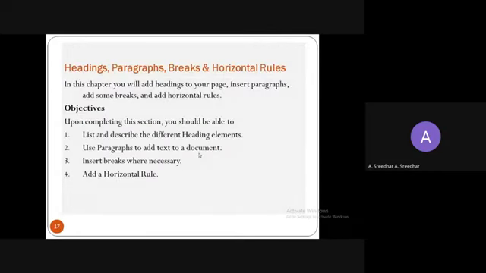And next, move on to the various concepts like how to write the headings, how to write the paragraphs, how to use the breaks. So what is a break? How to move to a new line, and how to use the horizontal rules. Horizontal rule means how to draw a horizontal line, right? So in the upcoming slides, we are going to learn about these headings, paragraphs, breaks, and horizontal rule.